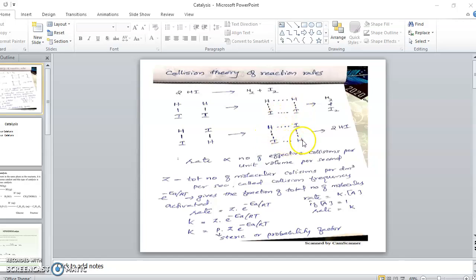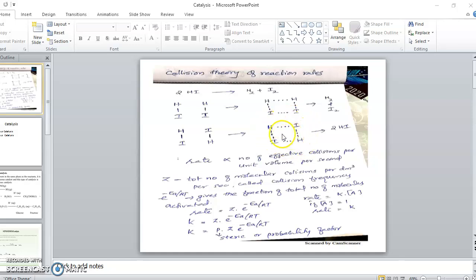Now what happened? Look, actually the final result is 2 mole of HI itself. So you started with 2 mole of HI and you ended with 2 mole of HI, which means there is no reaction. What happened? The molecules collided as per collision theory and they possess enough energy called threshold energy, but still there is no products. And what's the reason for that?